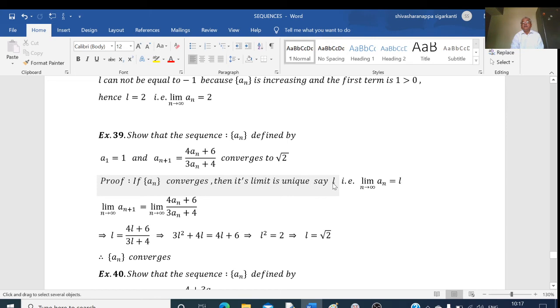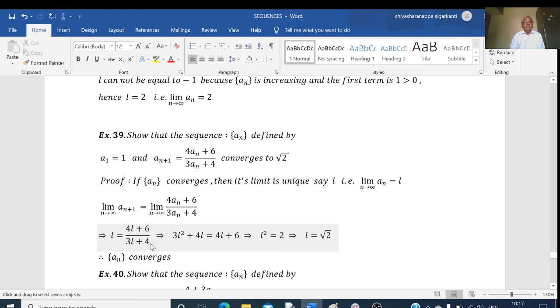Let me denote this by L, that is limit of an as n tends to infinity is equal to L. We just have to find out the value of L. So limit of an plus 1 as n tends to infinity equals limit of 4an plus 6 divided by 3an plus 4. This gives L equal to 4L plus 6 divided by 3L plus 4.